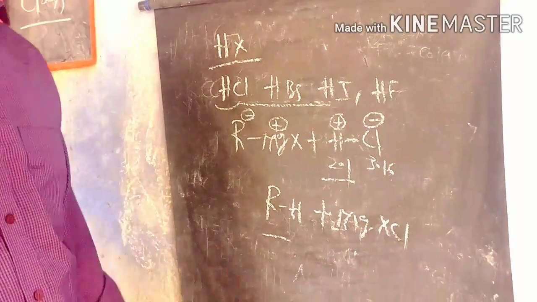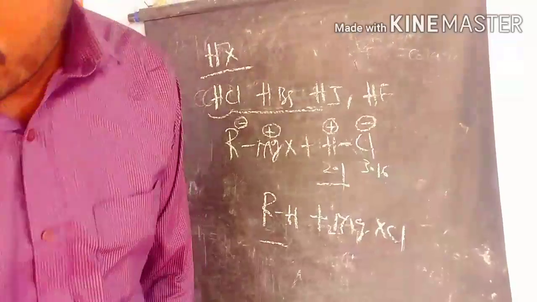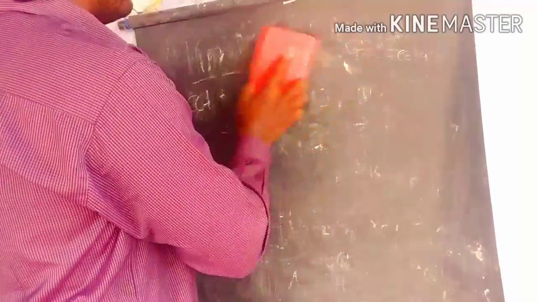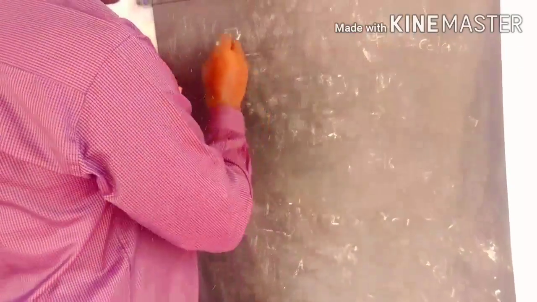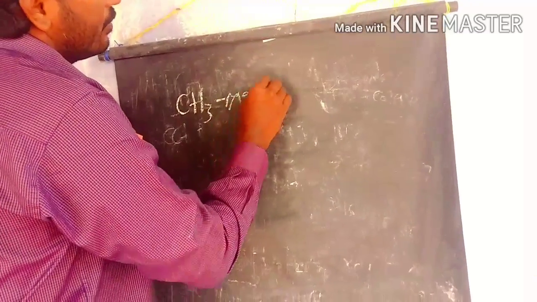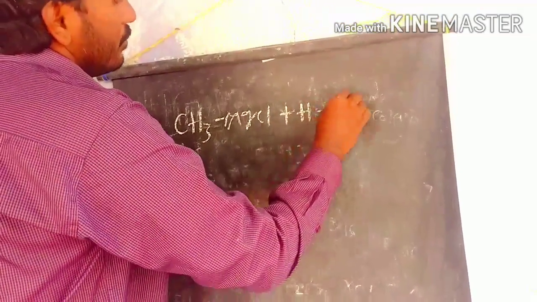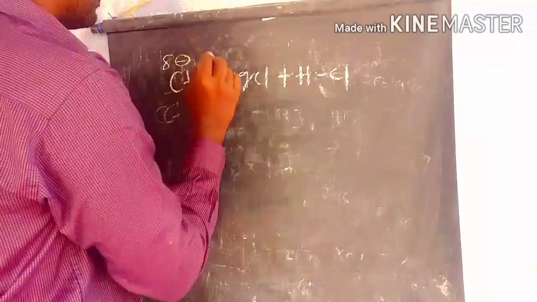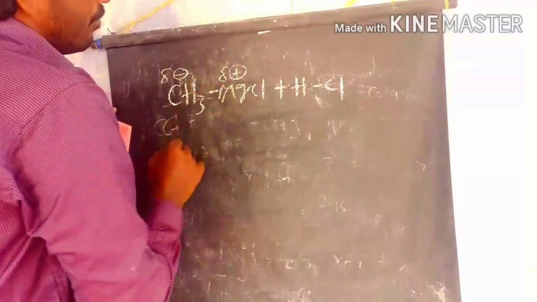For example, if you take methyl magnesium chloride and react it with HCl, here this is the carbanion with partial negative charge, and this has the partial positive charge.